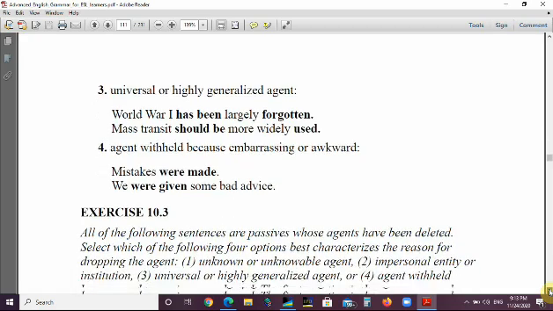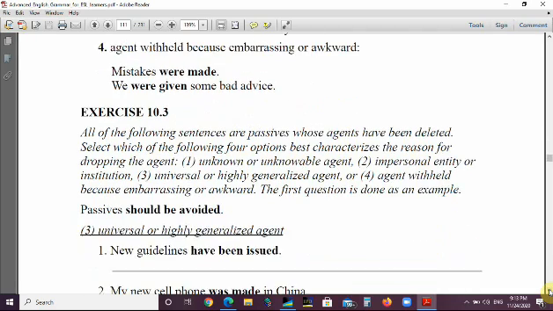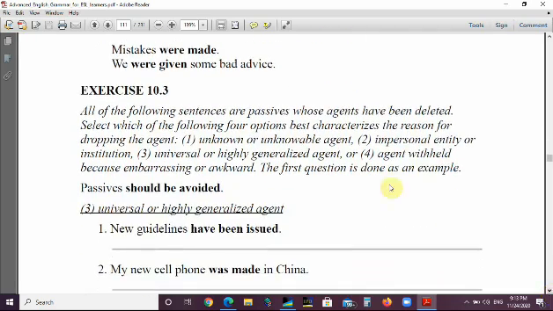Here we have some exercises. We are supposed to say why the agent is deleted, and we have the 4 reasons we have just discussed: unknown, impersonal, universal, or agent withheld because embarrassing or awkward.